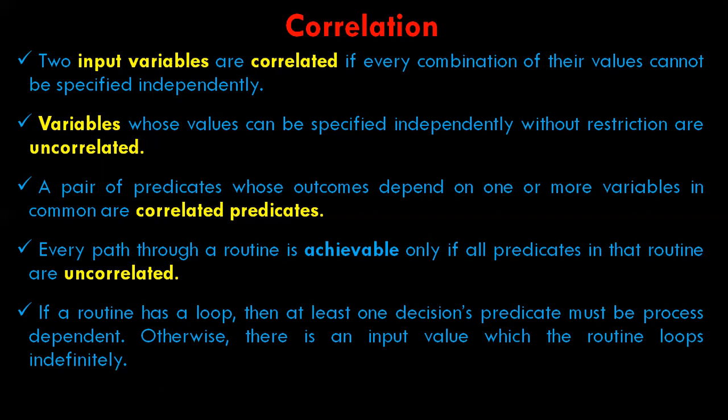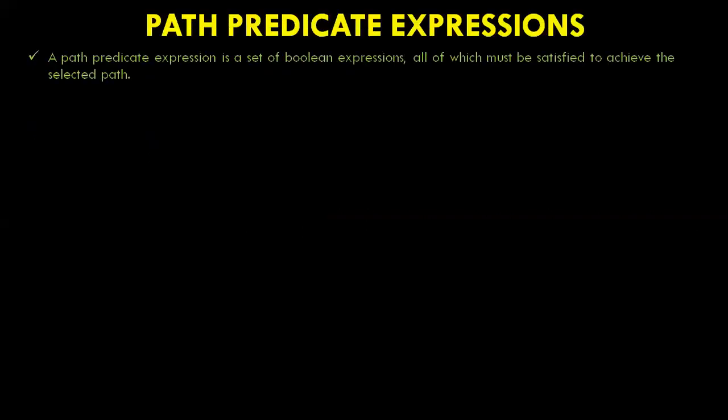Now, what is a path predicate expression? Path predicate expressions are the collection of expressions that must be fulfilled in order to achieve the desired path. This collection of expressions is satisfied based on the input values provided, and these input values must meet all the expressions. If all the expressions are met, then the path is chosen, else the path is rejected.